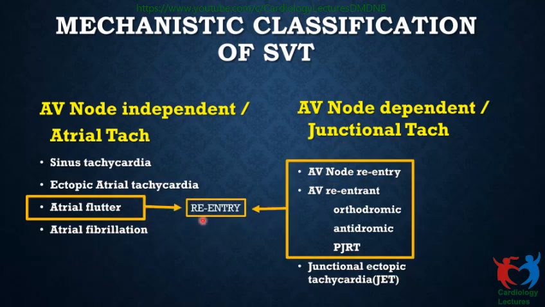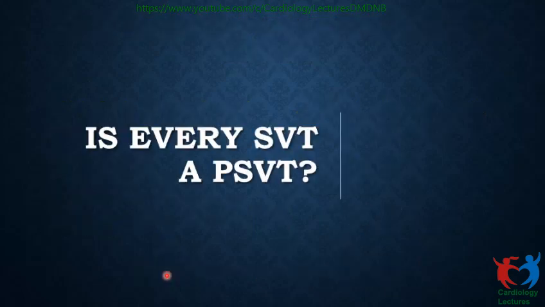Primarily, most of these arrhythmias are reentry, and very few, like ectopic atrial tachycardia, could be automaticity, and even JET is an enhanced automaticity. These are the two tachycardias which are not based on reentry. So is every SVT, a supraventricular tachycardia, a PSVT?